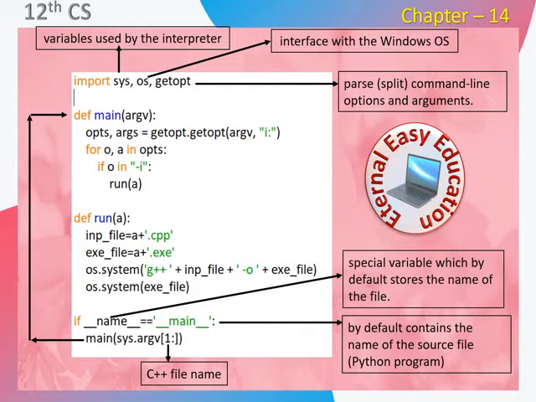This program is only to get the arguments which are going to be given in the run terminal command box. In the command box we are going to give the Python keyword followed by the Python file name followed by -i for the mode followed by the C++ file name. That is the command line argument, and you have learned the use of this module, the use of OS, and the use of the getopt module. So let's see the execution of all the four programs with Python software.